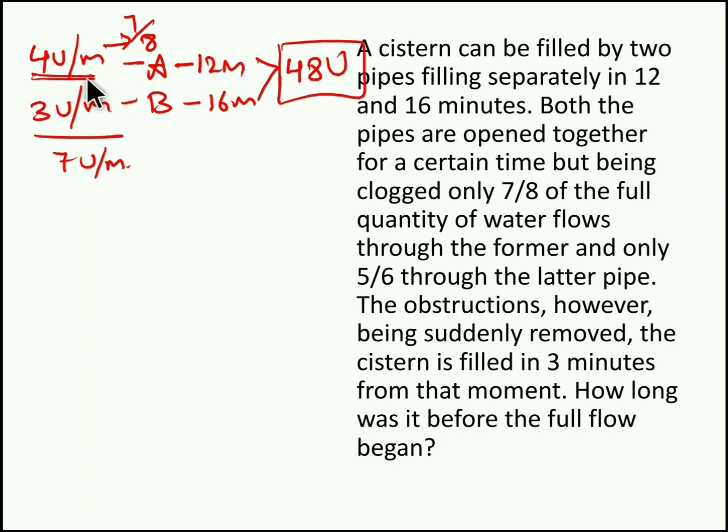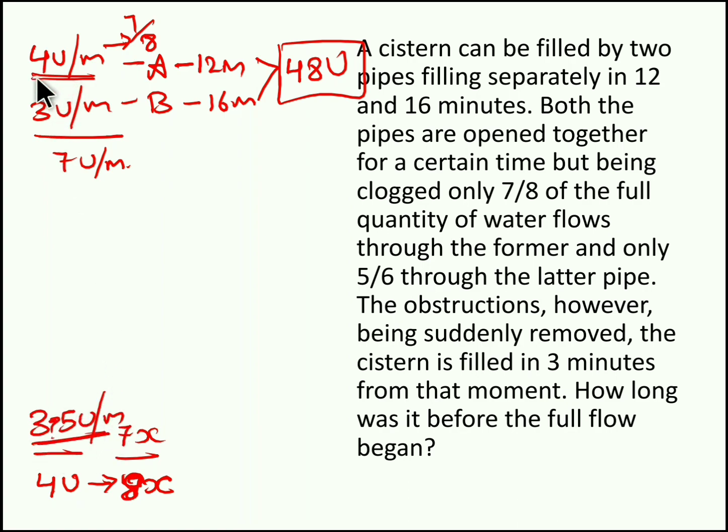So if it is 4 units, we have to consider this 4 units with 8 parts. See, out of 8 parts, only 7 parts are getting filled. So out of 4 parts, how much will get filled? So when you cross multiply, you will get 3.5 units. Out of 4 units, only 3.5 units are getting filled.